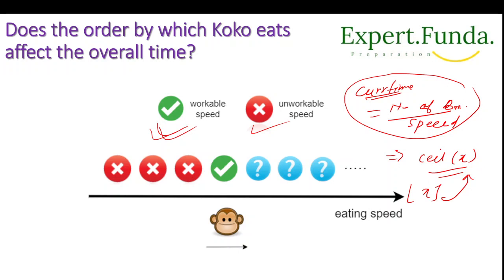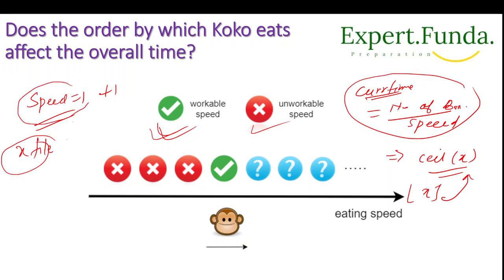So starting from speed 1, we will start with the speed equal to 1, and then we will increment it by 1 each time. We will find a speed at which Koko can eat all piles within the h hours. So if there are x piles given, we have to finish them within the speed we take, and if it is not finishing, we will do plus 1 and increment the speed.